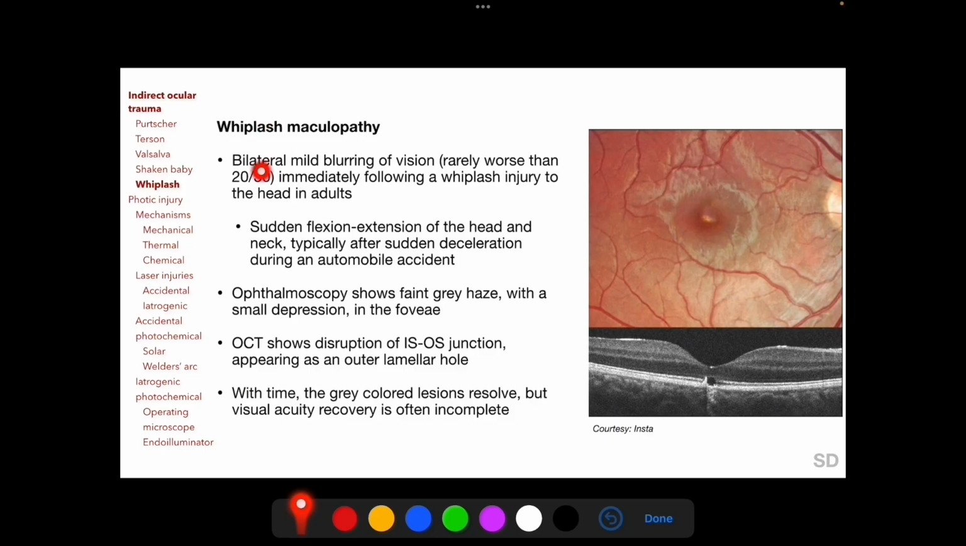Whiplash maculopathy is bilateral mild blurring of vision immediately following a whiplash injury to the head in adults. Whiplash injury is sudden flexion extension of the head and neck, typically after sudden deceleration during an automobile accident. Ophthalmoscopy shows a faint gray haze with a small depression in the fovea, as seen here in this clinical photograph, and OCT shows disruption of the IS-OS junction. This clinical pattern is similar to that following photochemical injuries, which we will discuss later in this session. With time, the gray-colored lesions resolve, but visual acuity recovery is often incomplete.